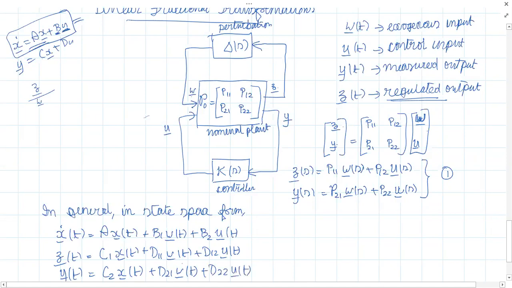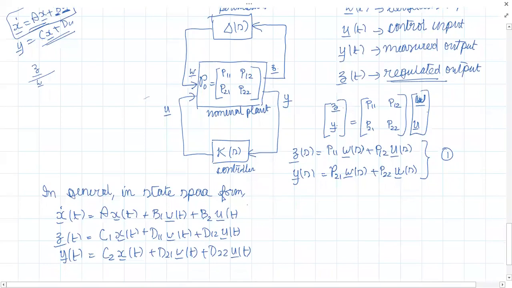Okay, so suppose this was a SISO case, that is, one input, one output. Then straight away you would have got CX plus DU. But here there are two groups of inputs, W and U, and two groups of outputs, Z and Y. So the state space form AX plus BU, Y equals CX plus DU will become AX plus B1 W of T plus B2 U of T. And Z of T and Y of T are the corresponding outputs: C1 X of T plus D11 W of T plus D12 U of T, and Y of T equal to C2 X of T plus D21 W of T plus D22 U of T. So this is equation set 2.